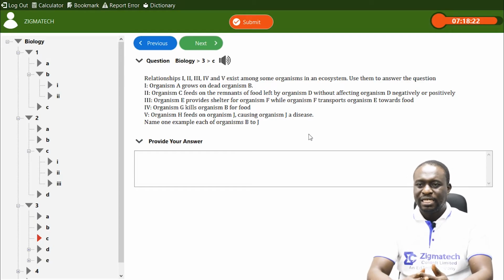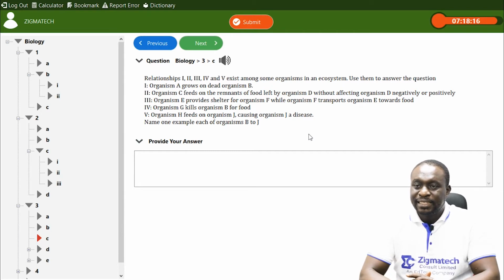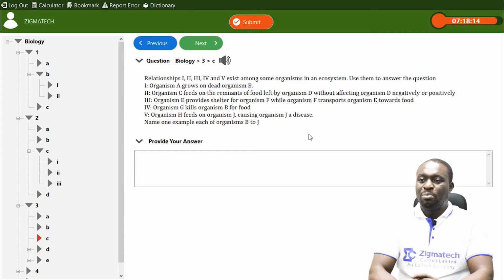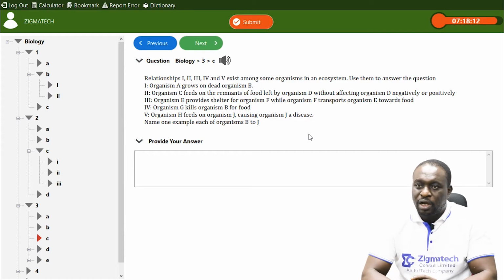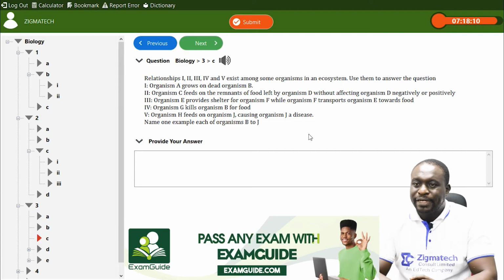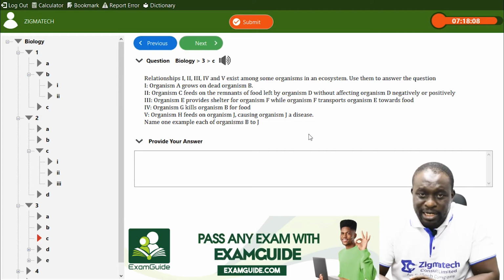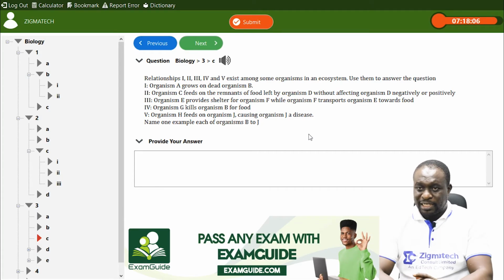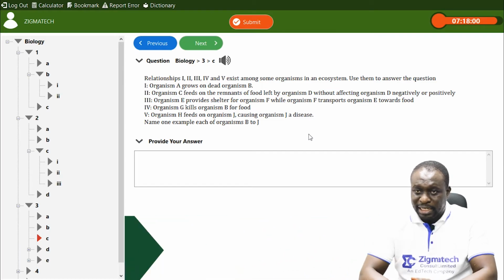All these are prey. Organism C is a remora fish. Organism D is a shark. That's where you get the relationship commensalism. An example is between remora fish and shark.